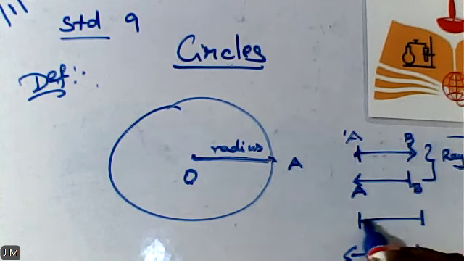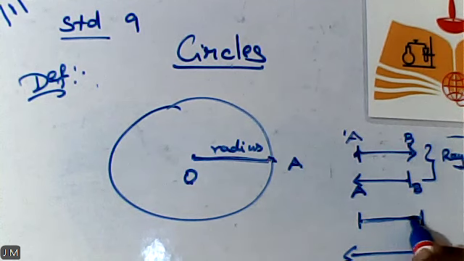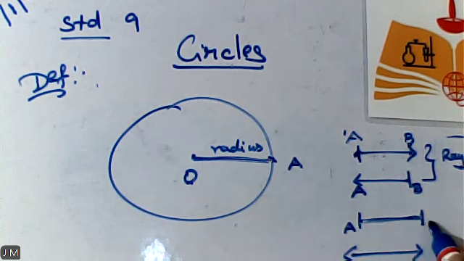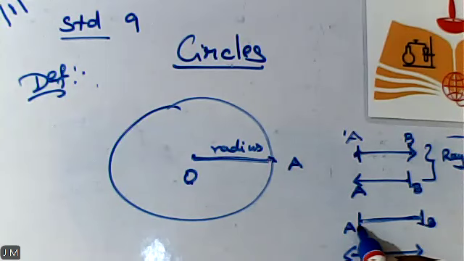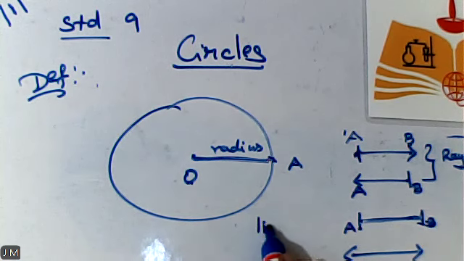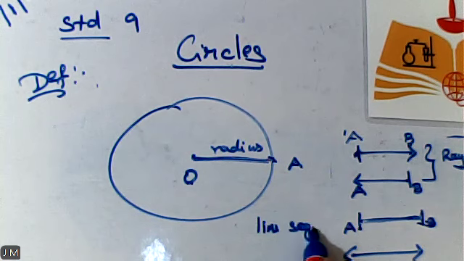Next, we will move on to the next diagram. What is the name of this diagram? Here also I want to give the name AB. A is my starting point and B is my ending point. So one starting point and one ending point is there. So here, what is the name of this diagram?